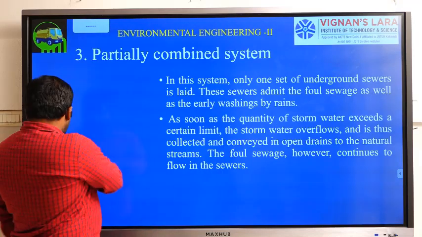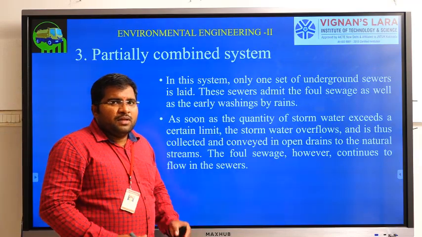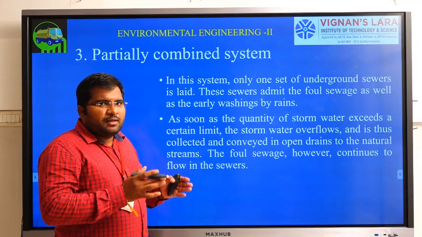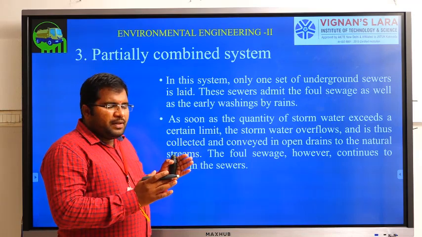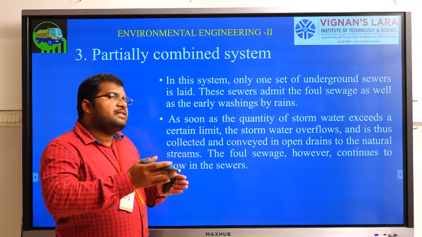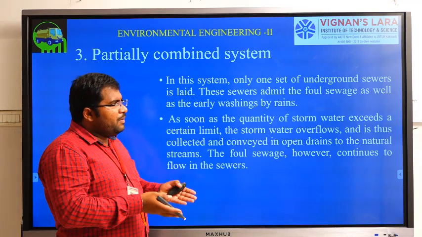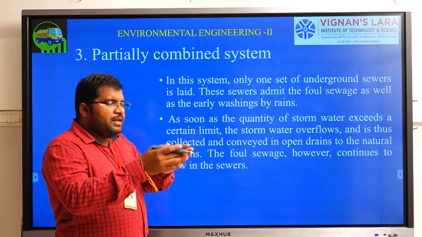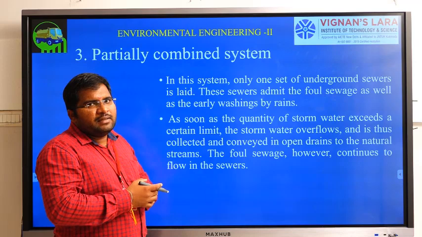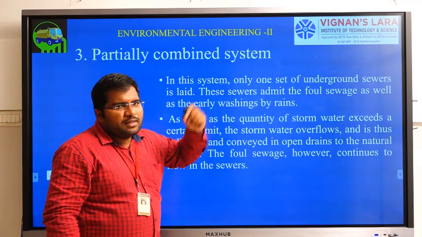So finally we have the partially combined system. In this system there will be one set of underground pipeline which will handle complete sewage and some amount of rainwater. If rain exceeds the limit, that sewer pipe will automatically be carried full. So the remaining part of the extra stormwater will be handled with the help of some other canal or some other pipe. So that's why it is called a partially combined system.